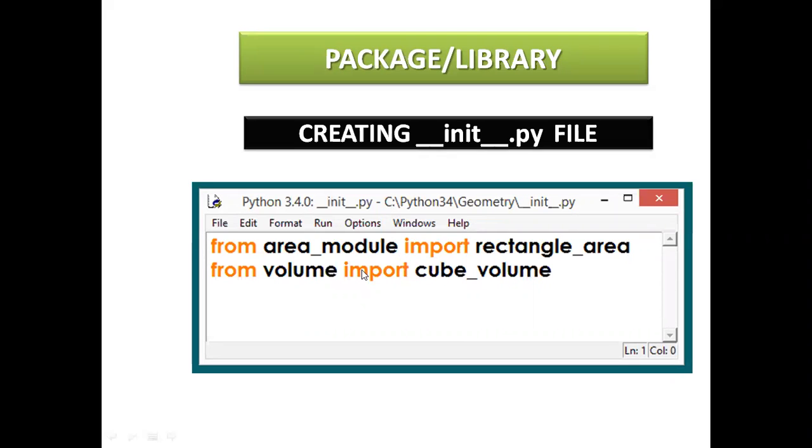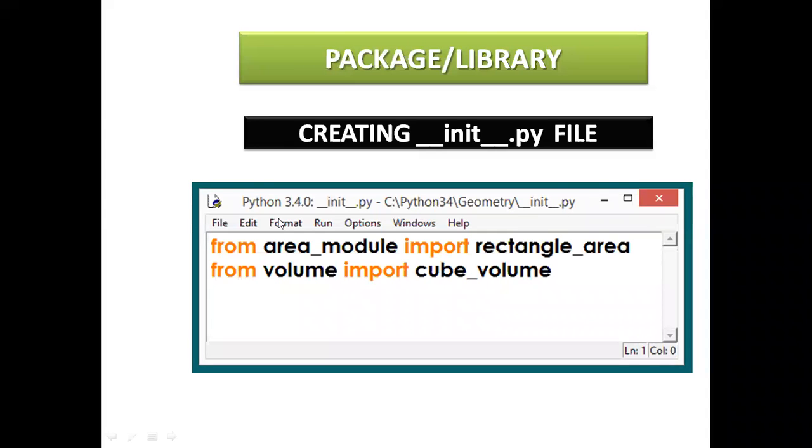Now how to use these files? From area_module, which is the function name you have previously declared, you need to import rectangle_area. And another file, from volume_module, import cube_volume, which are user defined and saved in the geometry folder. See the location over here.